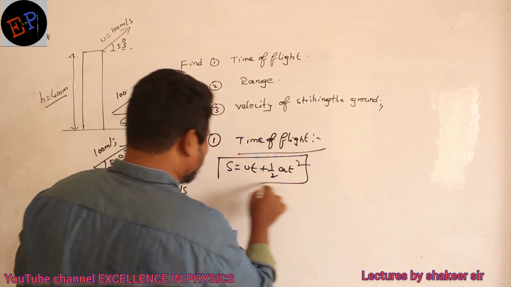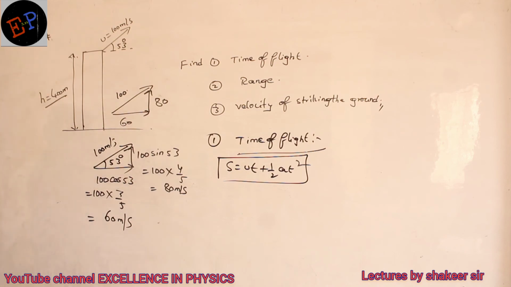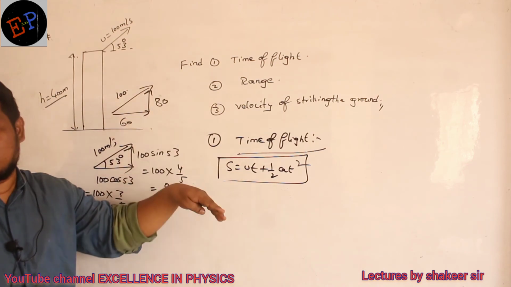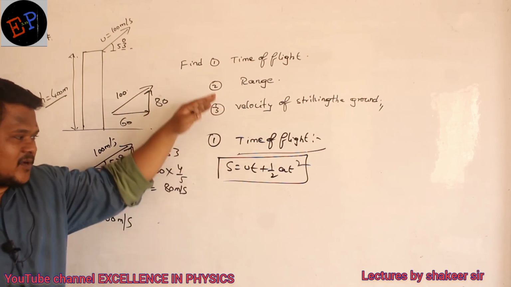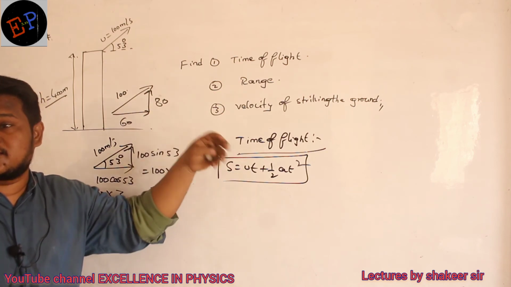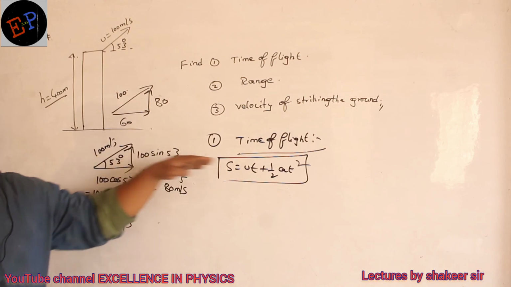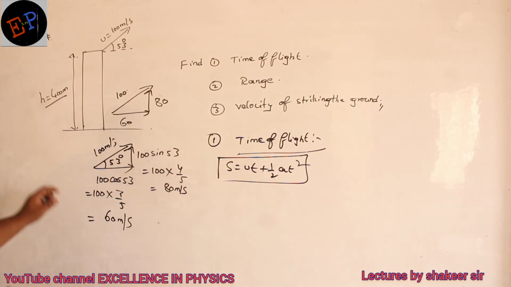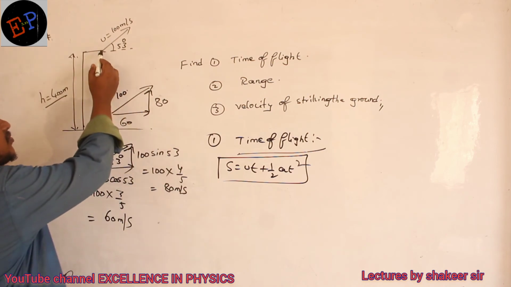So now I have to calculate s is equal to ut plus half at square. See, this is the equation which I can use only along the y-axis, no? Because along the y-axis only the motion is accelerated motion. Along the x-axis, it is uniform motion, so I cannot use this relation. Clear, no, ma? So therefore it is thrown from here, no?